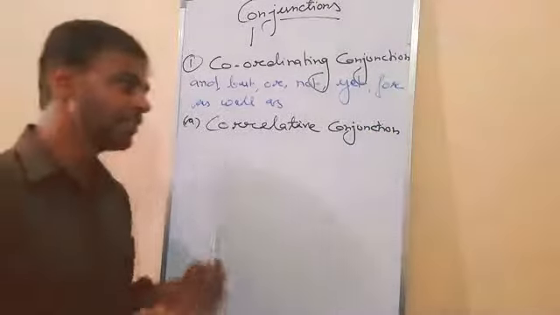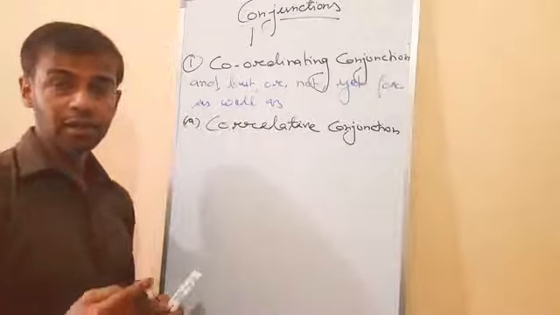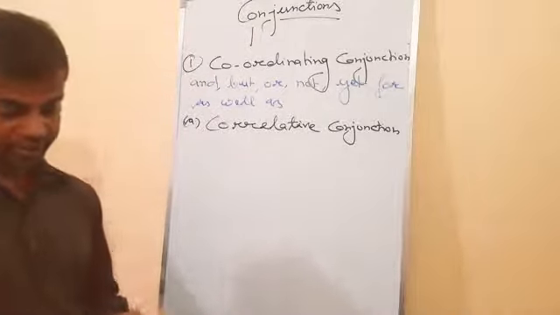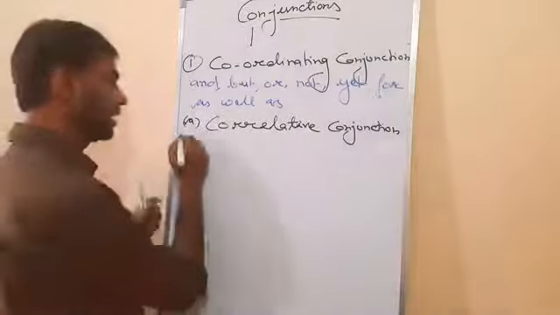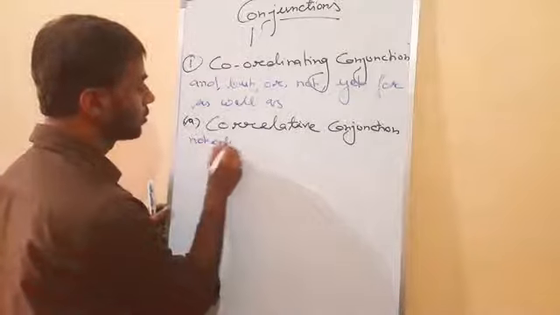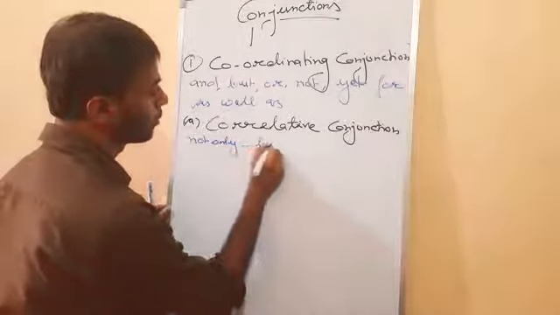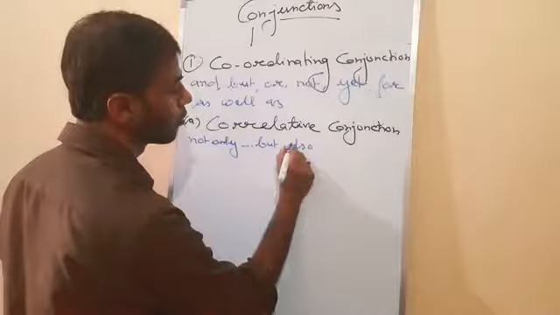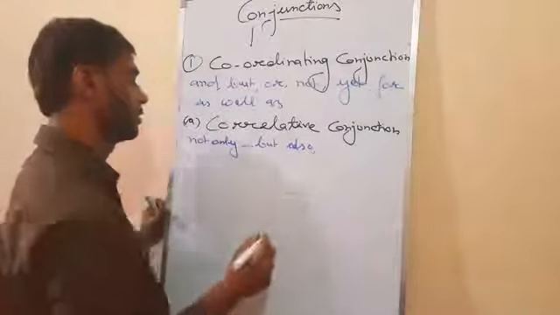Correlative conjunction: if in one sentence we find more than one conjunction, that is known as a correlative conjunction. For example, not only but also. Clear?